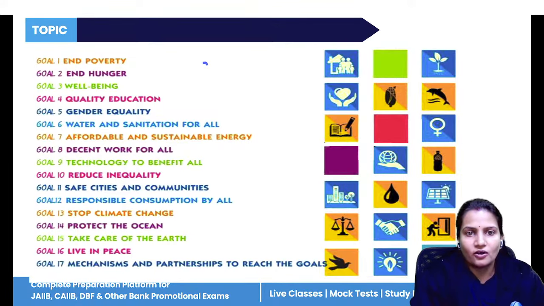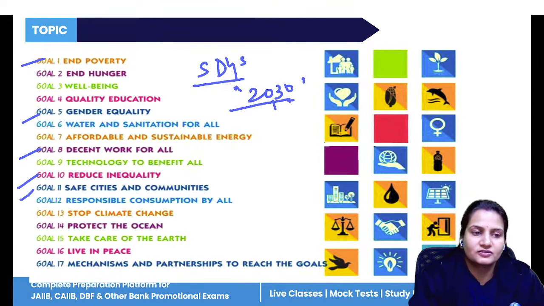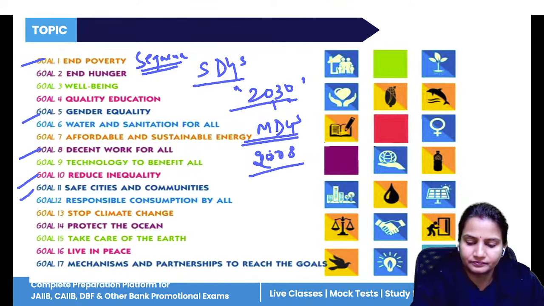Now, these are all your sustainable development goals. There are 17 goals, and these goals have to be achieved by the year 2030. All the 17 goals should be learned in sequence. And before the sustainable development goals, there were the millennium development goals in the year 2008.